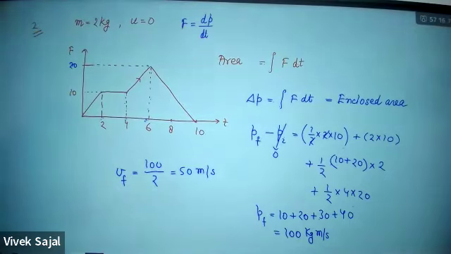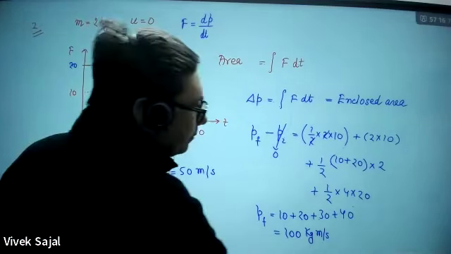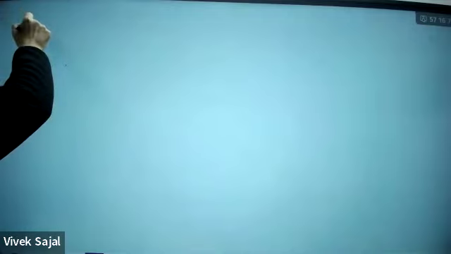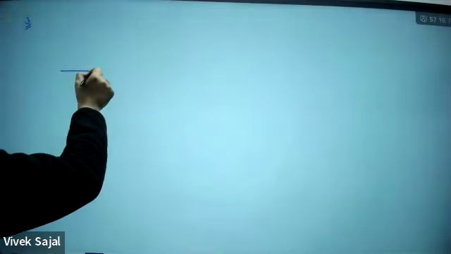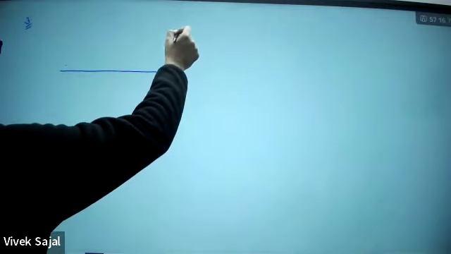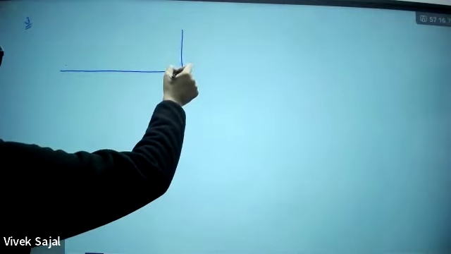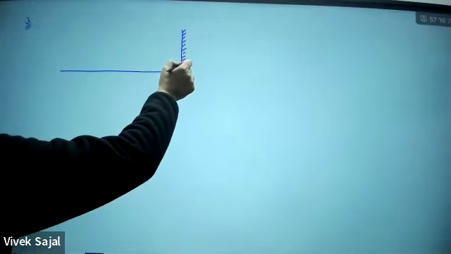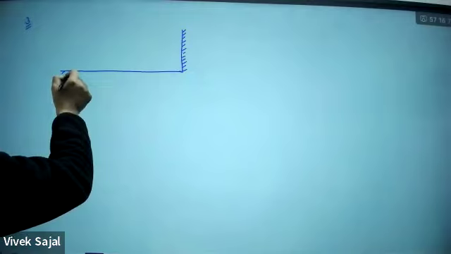Two identical blocks, each of mass 9 kg, are placed on a rough horizontal surface of friction coefficient mu equal to 0.1. So it is like this. This is question number 3. This is a rough surface.